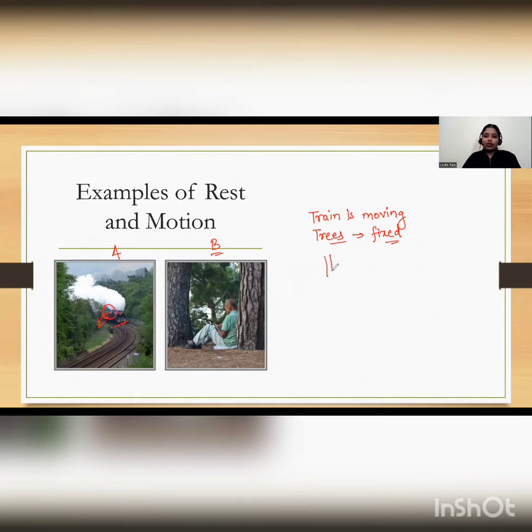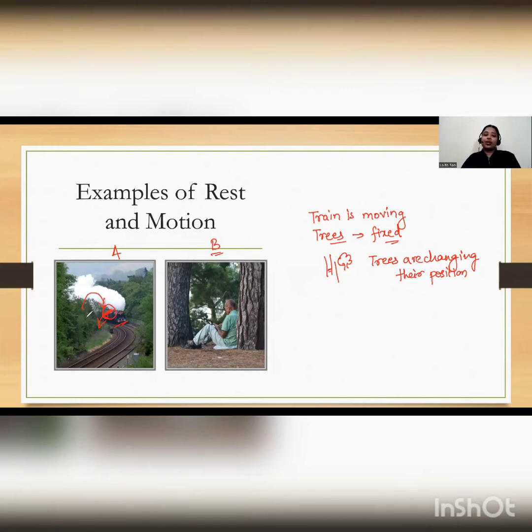Yes, it happens when you also travel by train, and the trees which are nearby appear to move back as you go forward, isn't it? So this is because we feel that trees are changing their position. But actually in real life, do the trees change their position? Do they move? No. But according to physics, as they appear to change their position with respect to the passengers who are inside the train, these trees are also in motion with respect to those passengers.